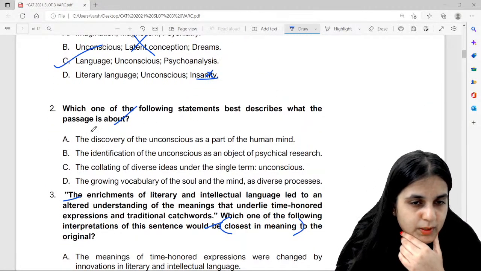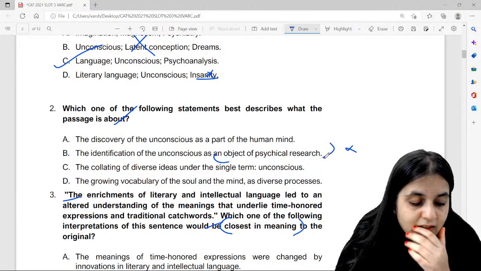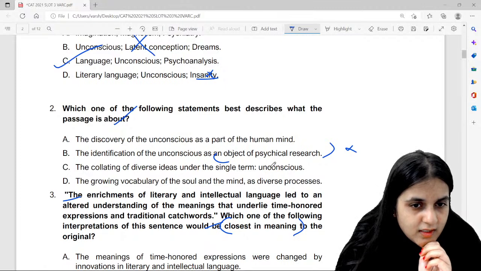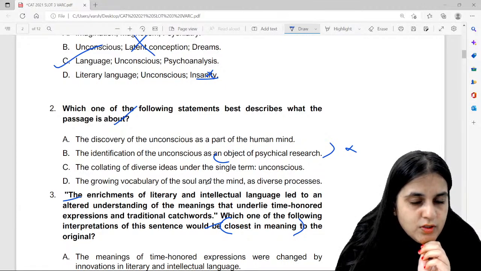What the passage is about: the discovery of the unconscious as a part of the human mind, the identification of the unconscious as an object of physical research or psychical research, the collating of diverse ideas under the single term unconscious, the growing vocabulary of the soul and mind as diverse processes. Now definitely the word unconscious needs to be there.